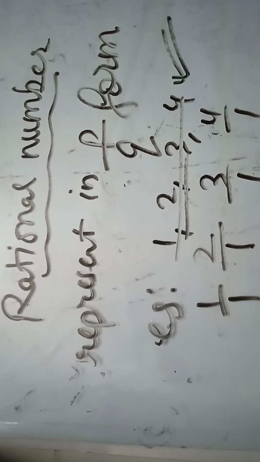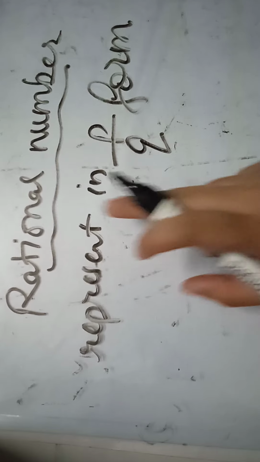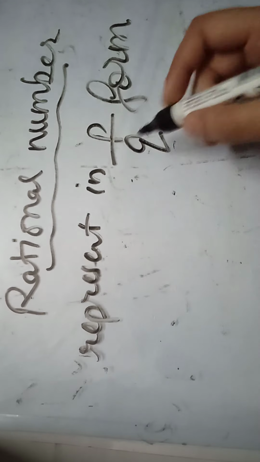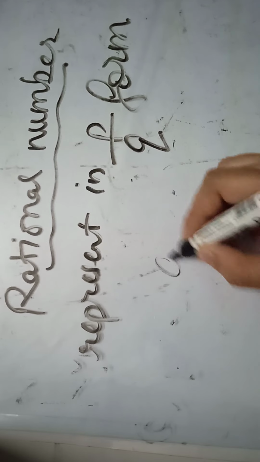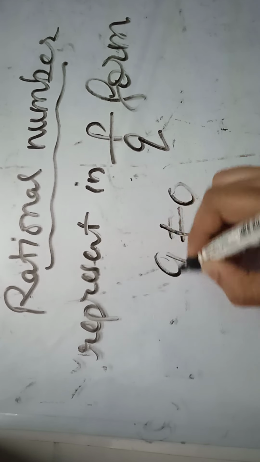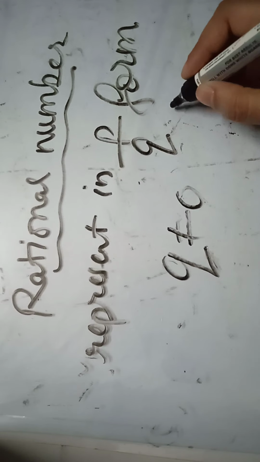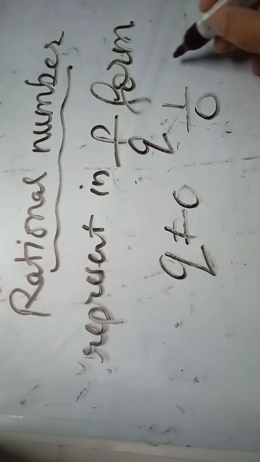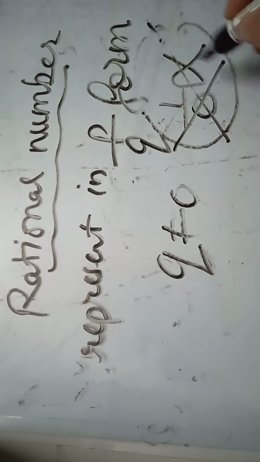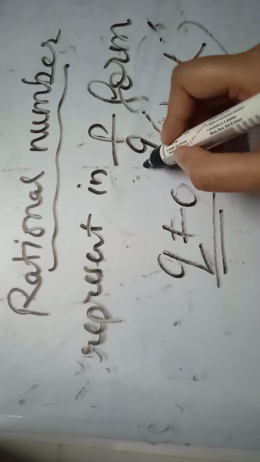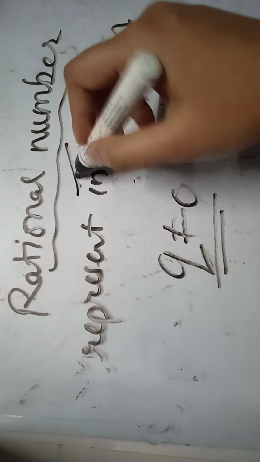Okay student, now the important point about rational numbers that I already told you is that any number can be represented in P upon Q form, but Q should not be equal to 0. Q should not be equal to 0. If you write like this, it will be not defined. So you can't write 0 in place of Q. Okay student, that is the most important point about rational numbers.